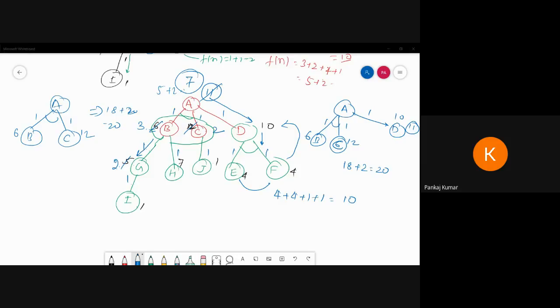So if someone asks you that in AO star many solutions are possible, yes, too many solutions are possible. Right now, 2 solutions are possible, right? 7 and 11. So that's why you can say that it is not optimal, not complete, because on that side 7 is present and on this side 11 is present. Okay.